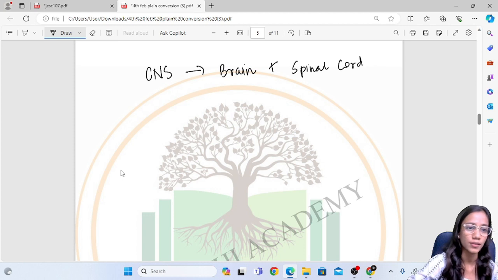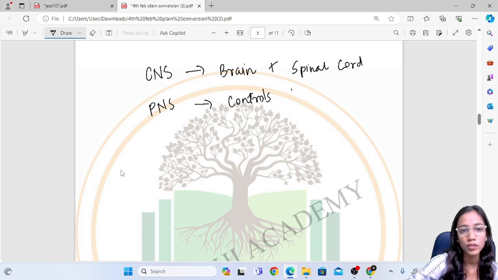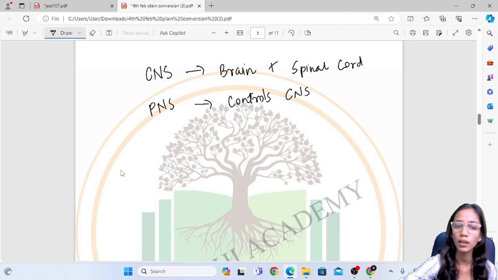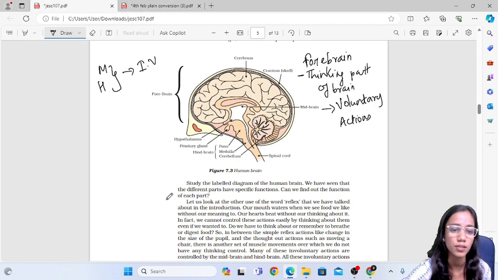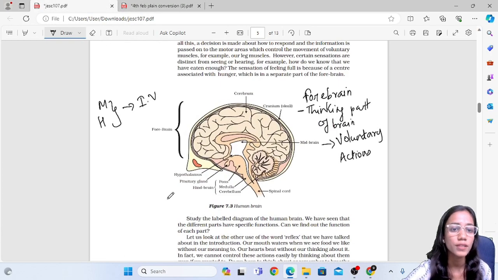The second one is the PNS, the peripheral nervous system, which controls the central nervous system. So these are the parts of the human brain: the cerebrum, the midbrain, the pons, medulla, and cerebellum of the hindbrain, and then it is connected to the spinal cord.